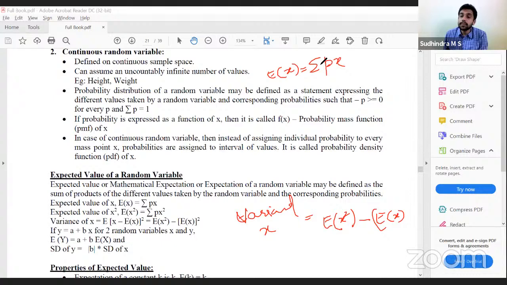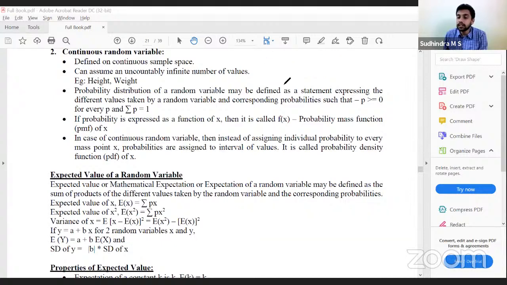Okay. Now, same as in the chapter on measures of central tendency and dispersion. For measures of central tendency, if y is equal to a plus bx, y bar will be equal to a plus b into x bar. Similarly, E of y will be equal to a plus b into E of x, because expected value is nothing but the mean. Similarly, in measures of dispersion we had discussed, standard deviation of y will be modulus of b into standard deviation of x. Same. Standard deviation of y is modulus of b into standard deviation of x.